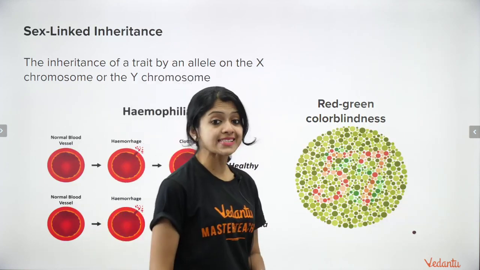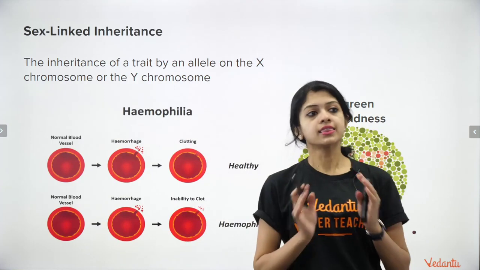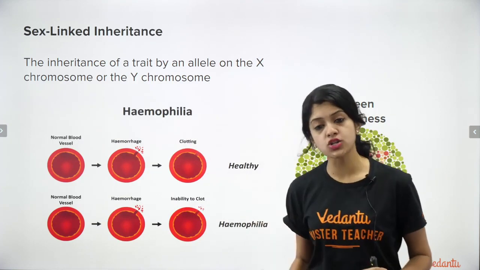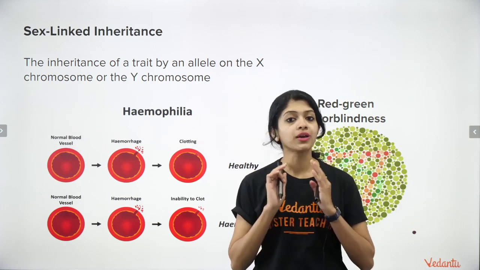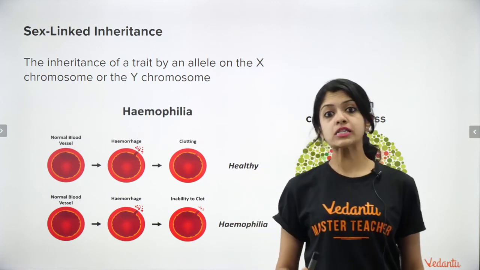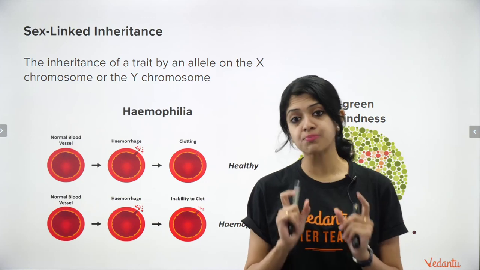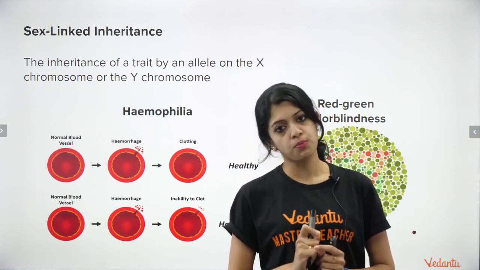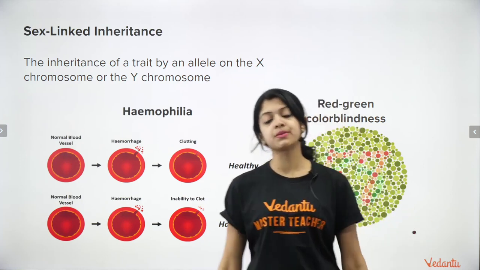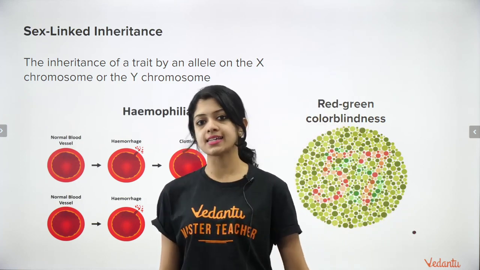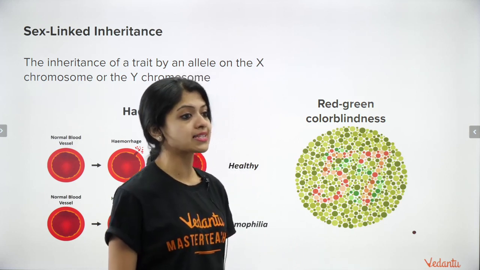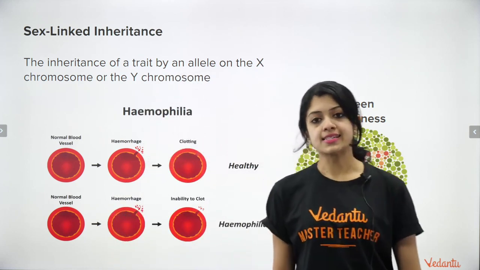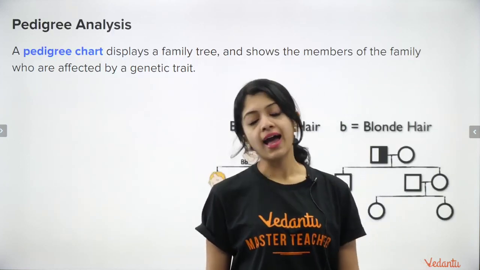And then comes sex-linked inheritance, which is the inheritance of a trait by an allele on the X chromosome or the Y chromosome. We are not talking about autosomes. We are only talking about the genes present on the 23rd pair of chromosomes, which are the sex chromosomes. The most common examples we learn in ICSE class 10 are hemophilia and color blindness.